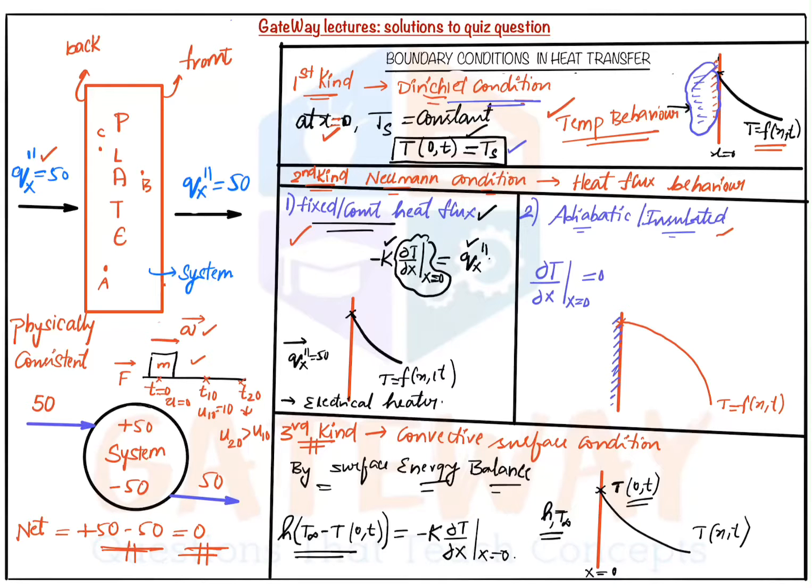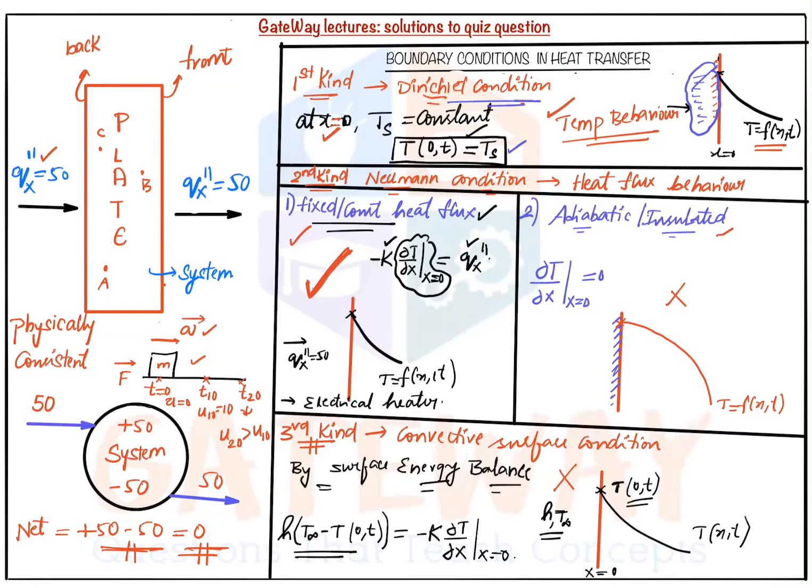So there are three conditions in heat transfer, but in our given question they told about heat flux. They mentioned heat flux, and we can select this option because it is a constant heat flux. So if we select heat flux variation, then these other options can be ruled out. But they did not mention anything about the temperature behavior of the plate, whether it is constant or increasing with heat flux. So one boundary condition is not mentioned, and the question is not a properly posed problem.